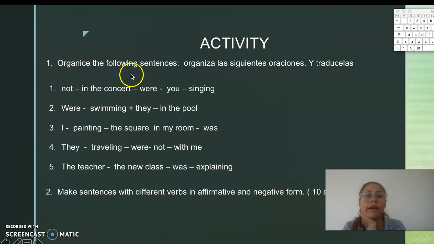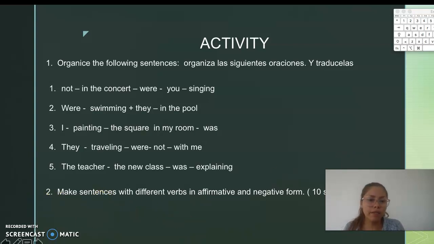The first part is organize the following sentences, organiza las siguientes oraciones y tradúcelas, okay? So, we have 5 sentences in negative and affirmative forms. You have to organize. You are not going to change anything, just organize the sentences.